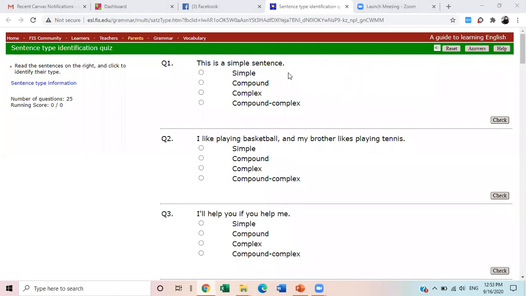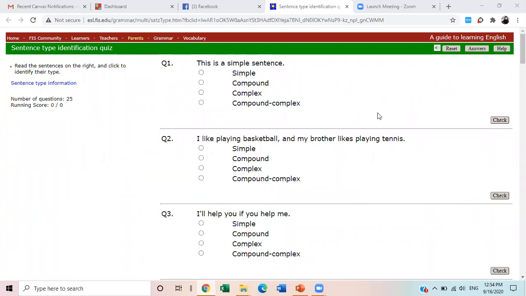So let's begin. This is the website which I have opened in front of you, an online quiz about sentence types, which we have just studied. I would like you to please write your responses in the chat box, so I will be able to read them and understand your queries. If you don't understand anything, please let me know and I will explain more. You can unmute yourself and answer me, or if you don't want to speak, you can write in the chat box. So shall we begin?